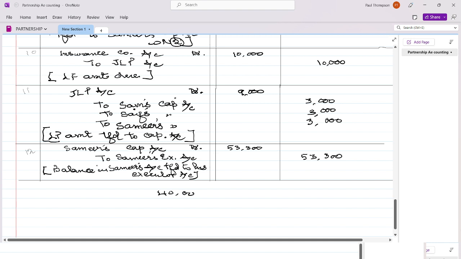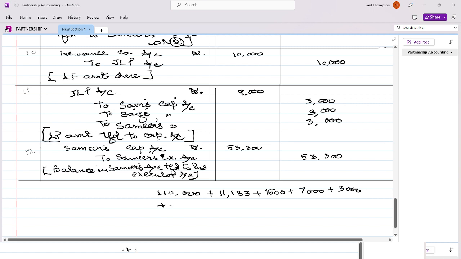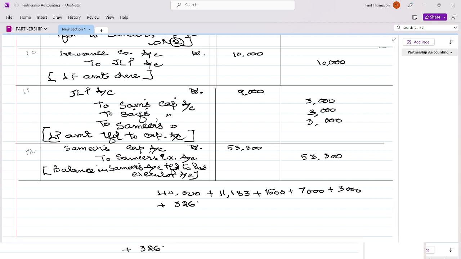This is his capital, and revaluation profit is 11,133, and he is getting 1,500 as profit up to date of death, and he is getting goodwill 7,000, his share of goodwill, and life policy he is getting 3,000, and investment fluctuation reserve 3,267, general reserve. I think that's it.